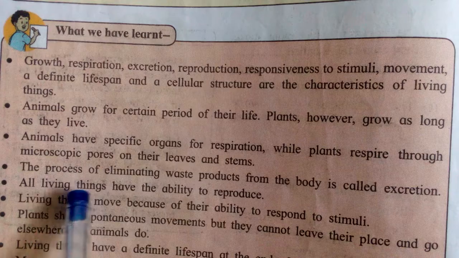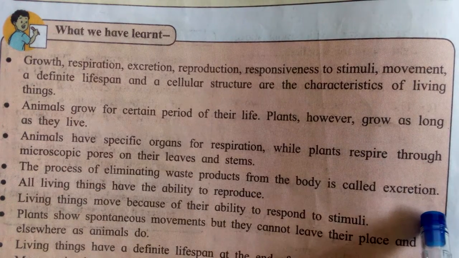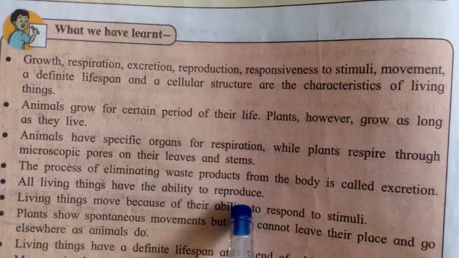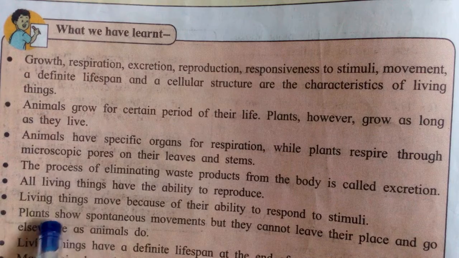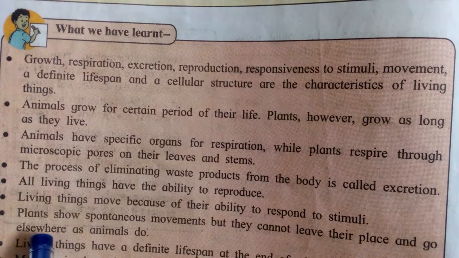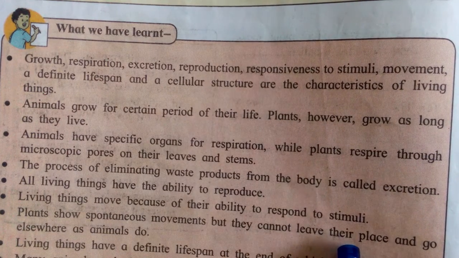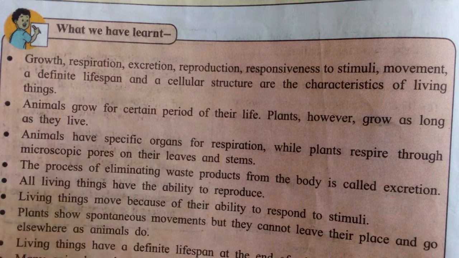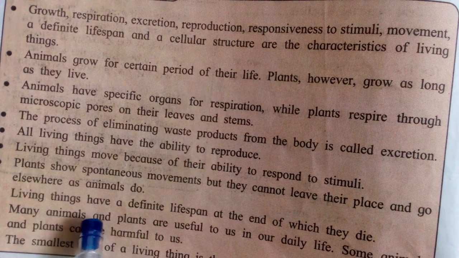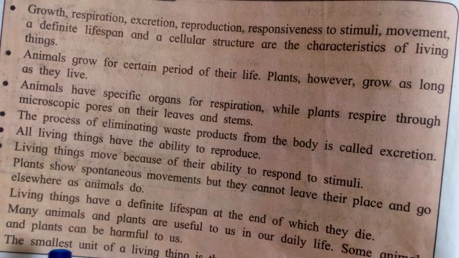Very good. The process of eliminating waste products from the body is called excretion. All living things have the ability to reproduce. Living things move because of their ability to respond to stimuli. Plants show spontaneous movement, but they cannot leave their place and go elsewhere as animals do. Living things have a definite lifespan at the end of which they die.